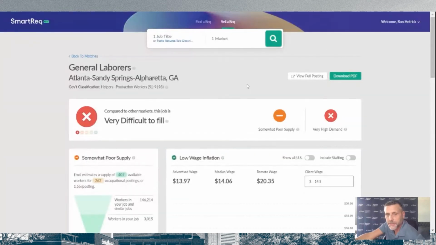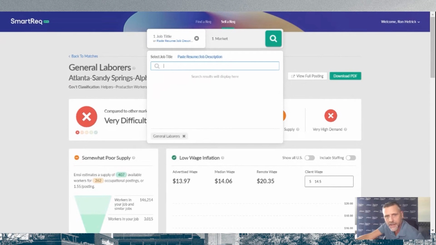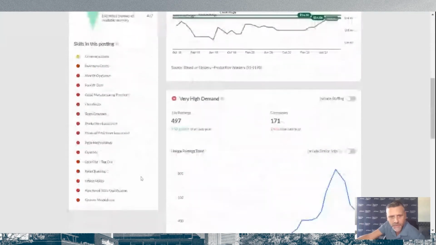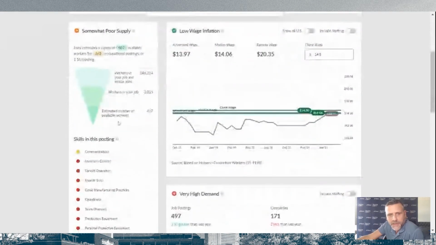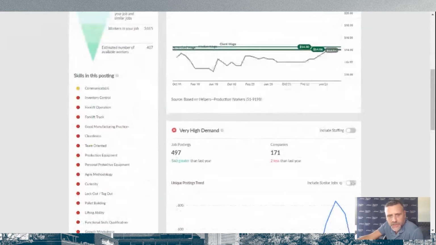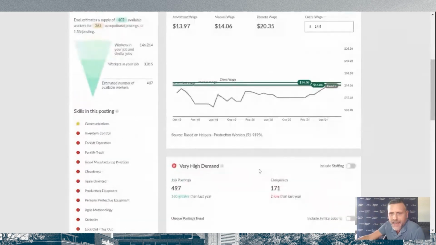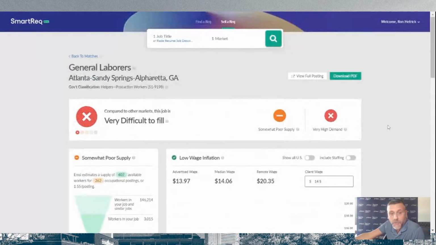We designed this to be as simple as possible. One last thing I do want to say is you can jump straight to SmartReq and say, look, I was sent a job description by a client. You can paste that job description in here. It'll analyze all of the skill sets just like we saw over here. It will give you different job titles to choose from, based on what we've figured out this job likely is from the description. Once you choose that job title, it will put that job title in and add those skill sets to the side, so that you once again have an instantaneous negotiating weapon to go, okay, I can see what I'm getting myself into here.